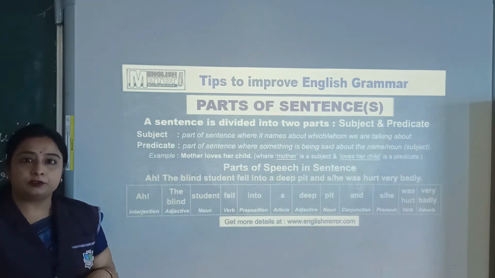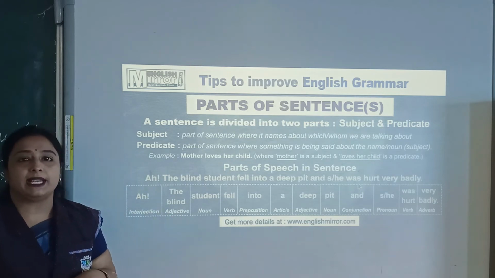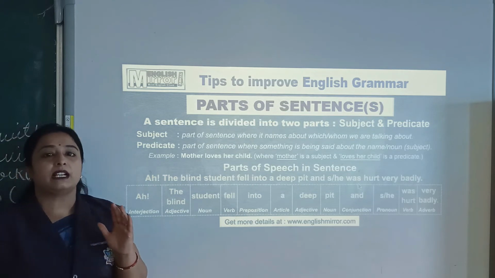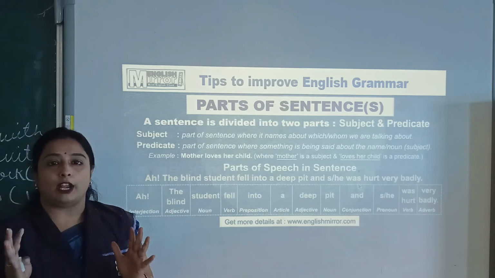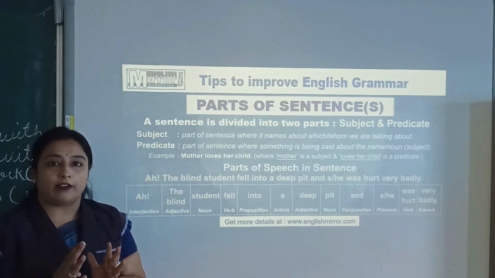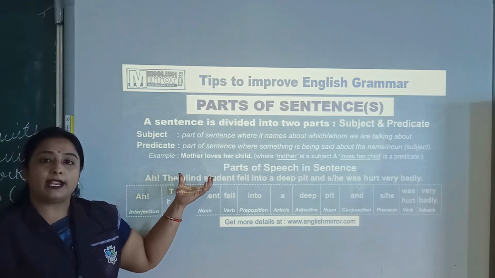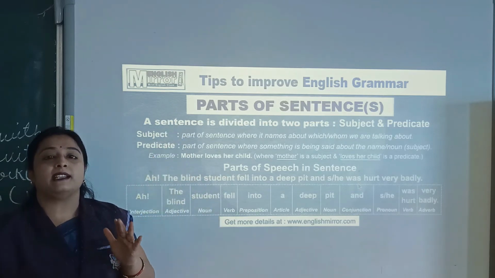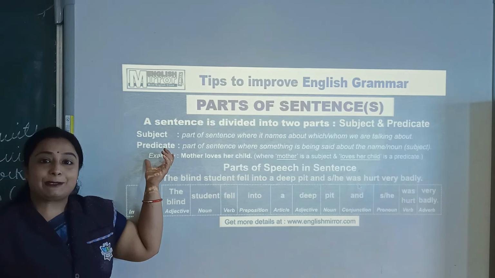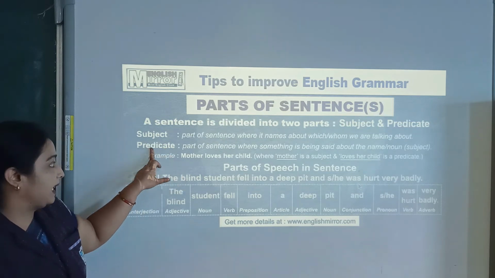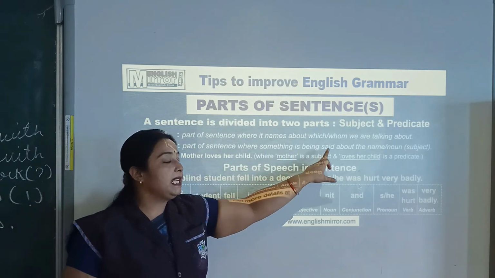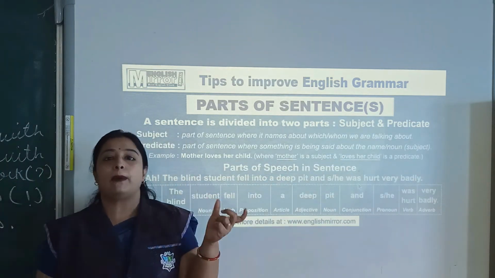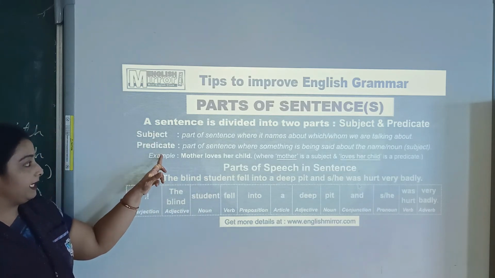For example, I will give you one example. The boy is playing in the garden. What is the subject here? The boy, because we are talking about the boy. So the boy is the subject. And what is he doing? He is playing in the garden. It's called a predicate. The part of a sentence where something is being said about the noun or subject. What we say about the subject is called the predicate.